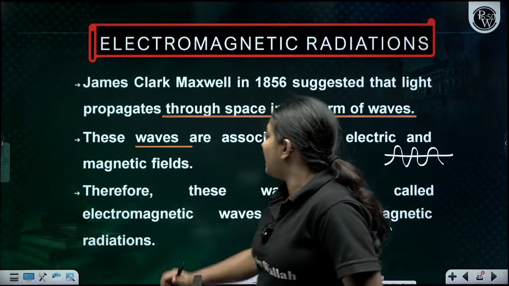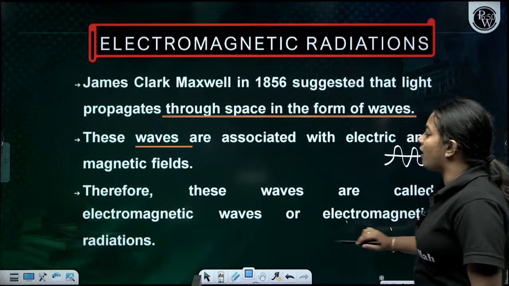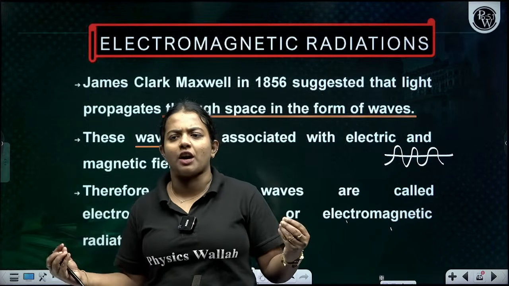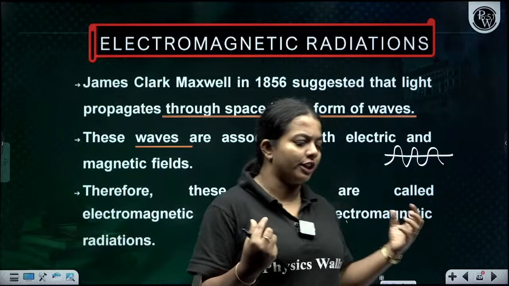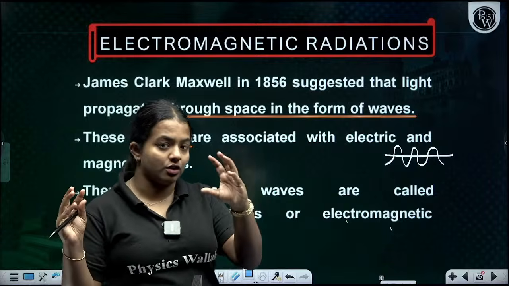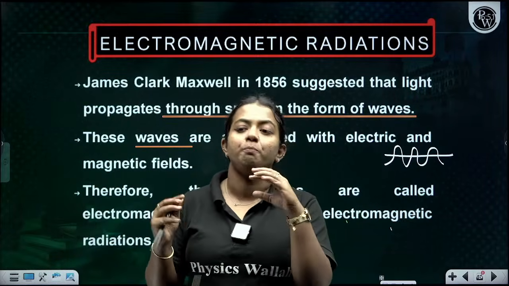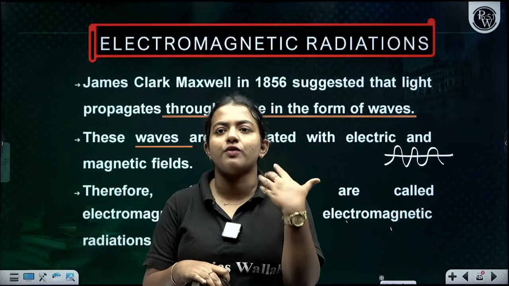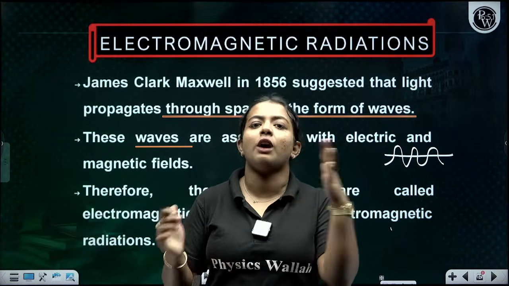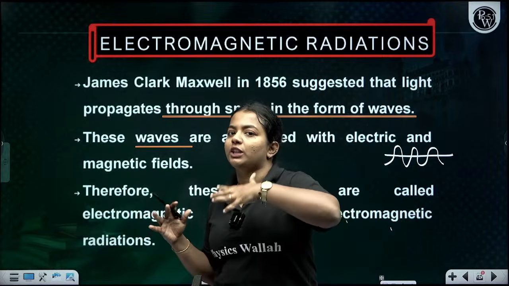Okay. And therefore these waves are called electromagnetic waves. Just as Maxwell said, light travels through a medium or through space in the form of waves, and light does not need a medium to travel. And the wave is associated with electric and magnetic fields. There will be some change when they come in contact with electric and magnetic fields.